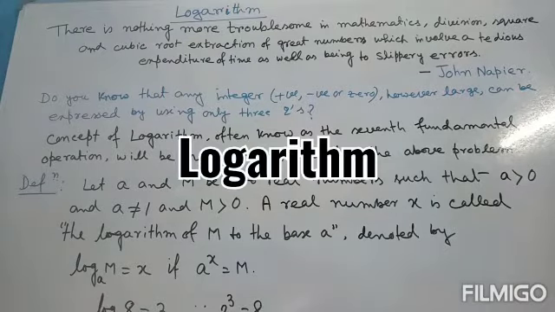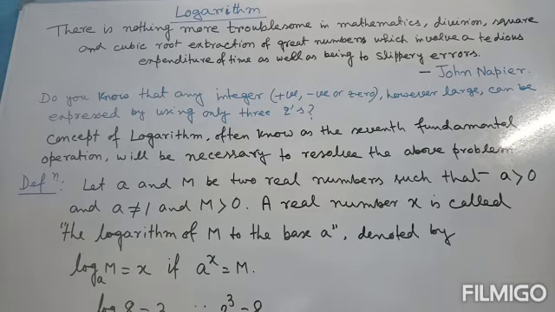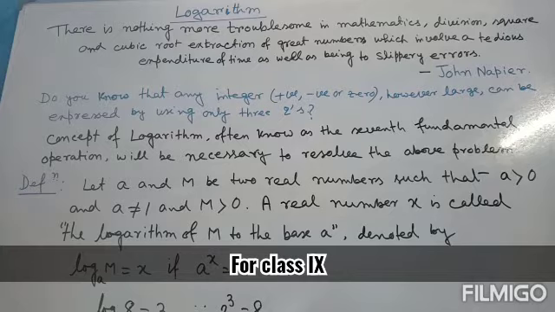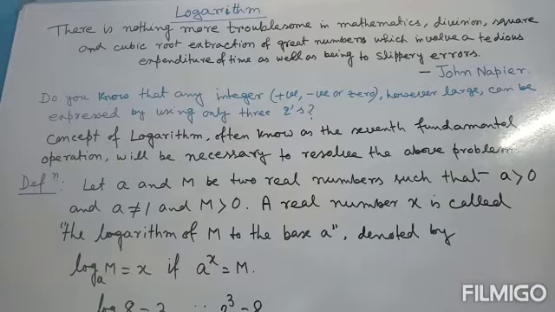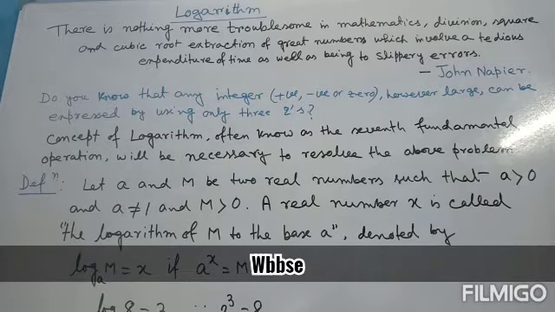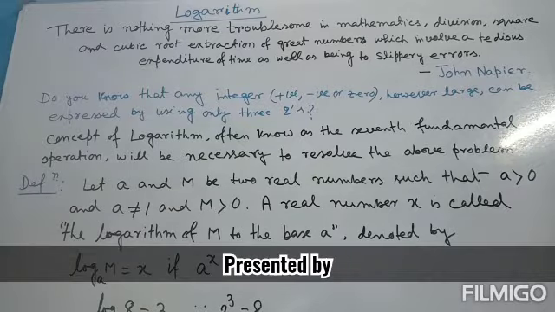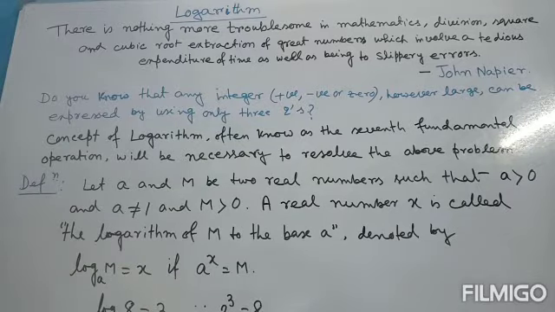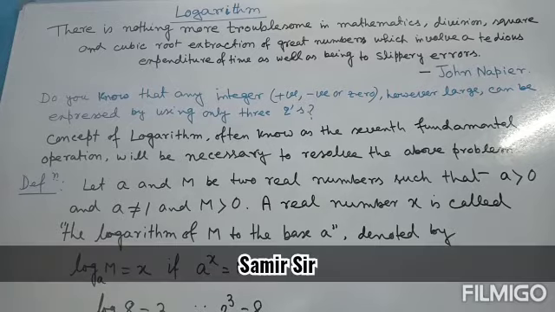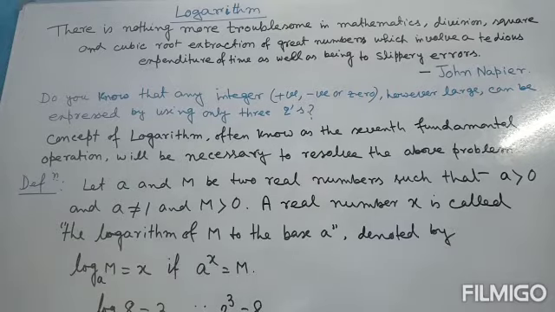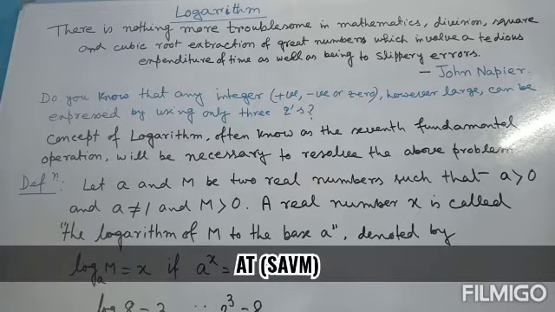Division, square and cubic root, extraction of great numbers which involve a tedious expenditure of time as well as being subject to slippery errors. It is not my words, it is by John Napier. Logarithm was used by John Napier also, the great mathematician John Napier.